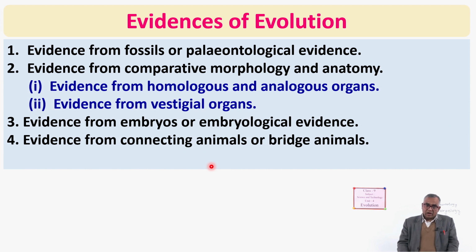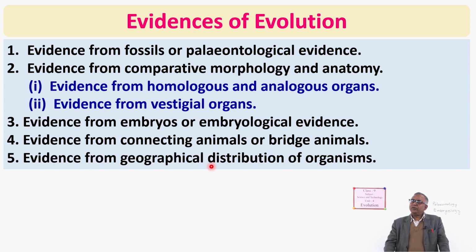Okay. Now, the last one, about which we will not read in detail, but you can know: evidence from geographical distribution of organisms. That is also one evidence, but it is not in our course.